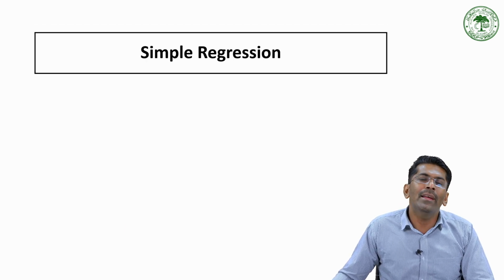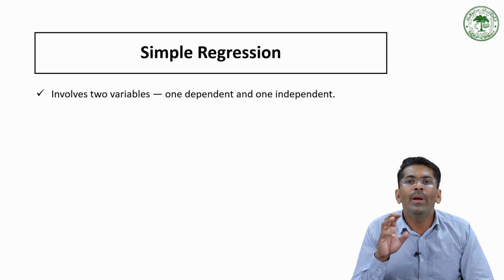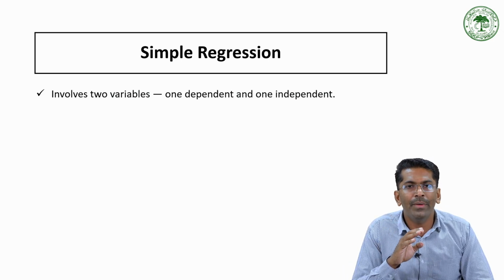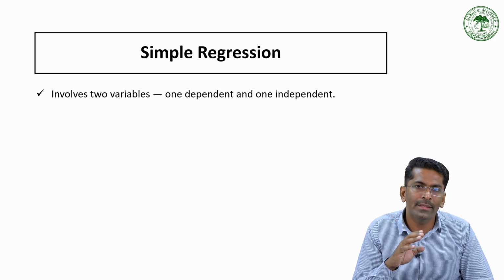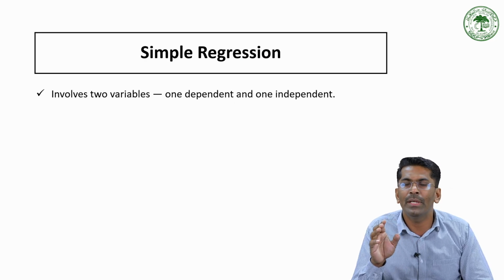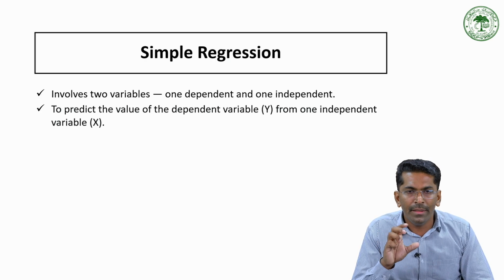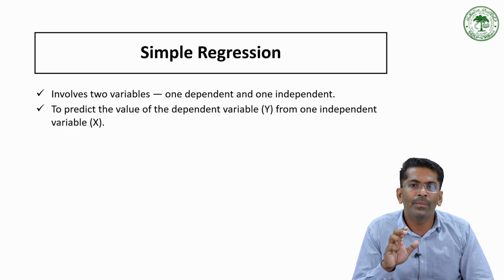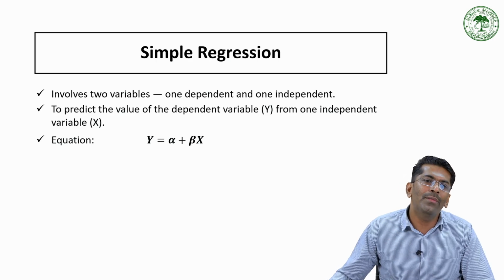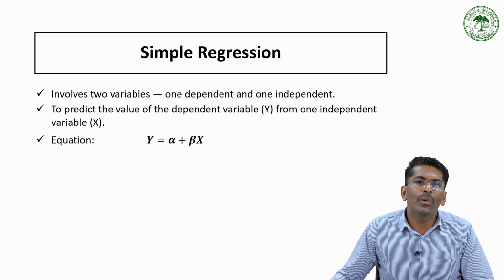In the case of simple regression, we are going to consider only two variables. That means one dependent variable and one independent variable. In the earlier case, the level of income depends upon the level of education. So we have only one dependent variable and one independent variable. And here, what we are going to do is predict the value of the dependent variable from one independent variable, considered here in terms of x. So here the equation will be y is equal to a plus bx, or alpha plus beta x. Here y is the dependent variable and x is the independent variable.